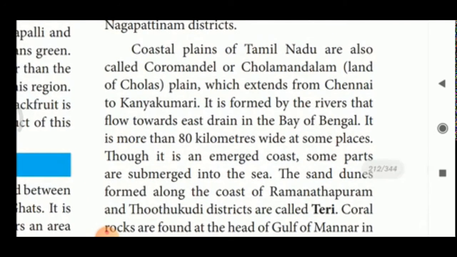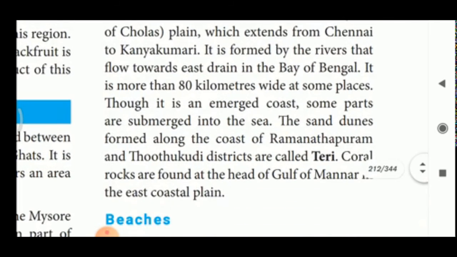Coastal plains of Tamil Nadu are also called the Coromandel or Cholamandalam plain, which extends from Chennai to Kanyakumari. So, what is another name for the Coromandel coast? Yes, Cholamandalam. It is formed by the rivers that flow towards the east and drain in the Bay of Bengal. It is more than 80 kilometers wide at some places. So, what is the width of this plain? 80 kilometers wide. Though it is an emerged coast, some parts are submerged into the sea.